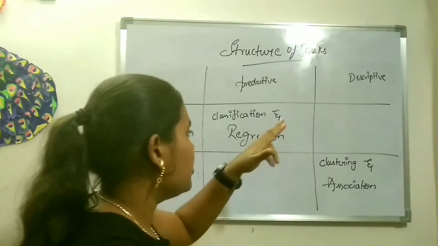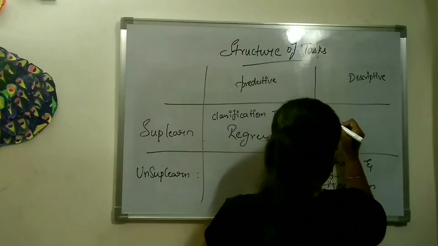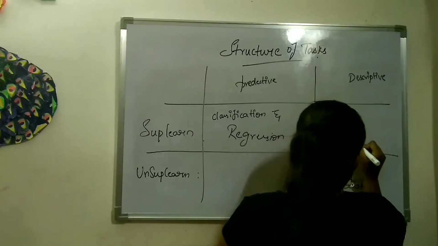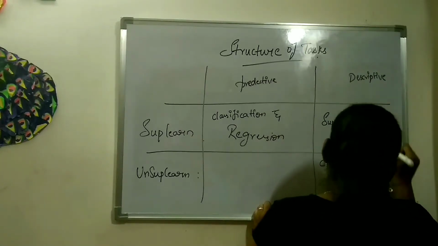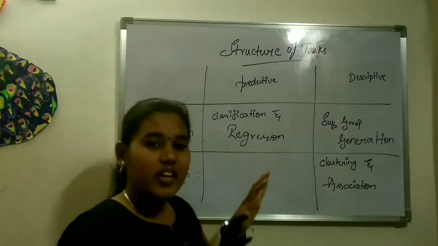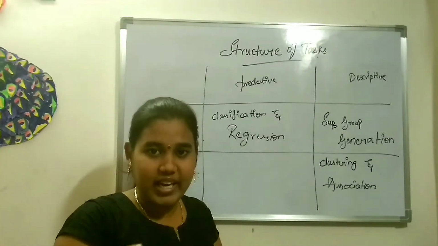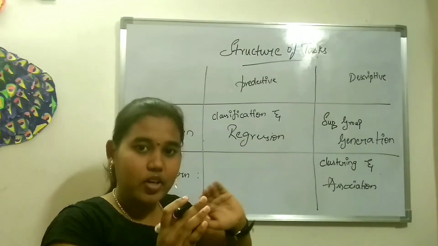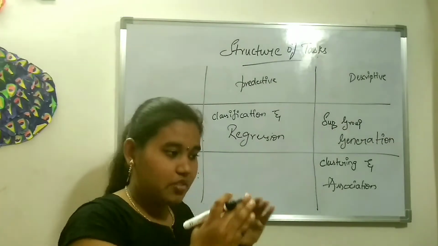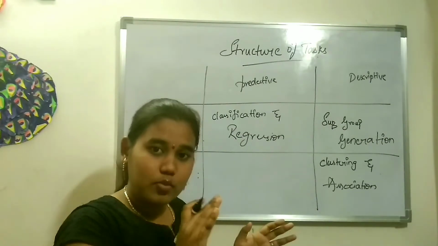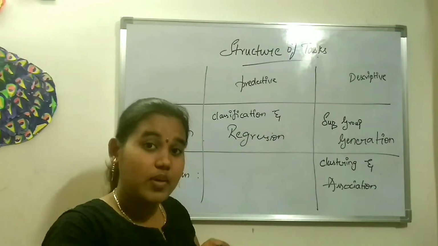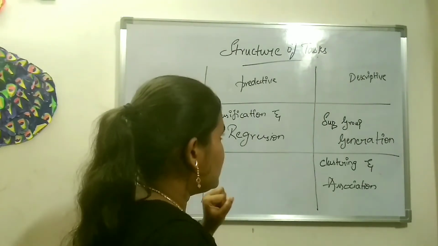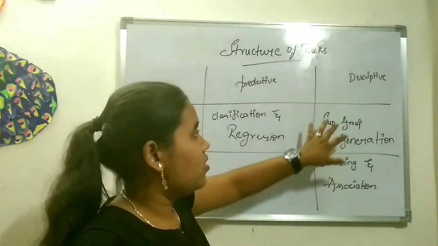So, based on supervised learning and the descriptive case, I will be giving subgroup generation. Okay, so what is meant by subgroup generation? Subgroup generation just involves unlabeled data. Here we perform the subgroup generation with unlabeled data. According to that unlabeled data, we divide them into some different groups. Then from those groups, we check the similarities. Based on those similarities, the subgroups are again divided. That is how subgroup generation is formed. As already said, it deals with unlabeled data. That way it comes under the descriptive case.